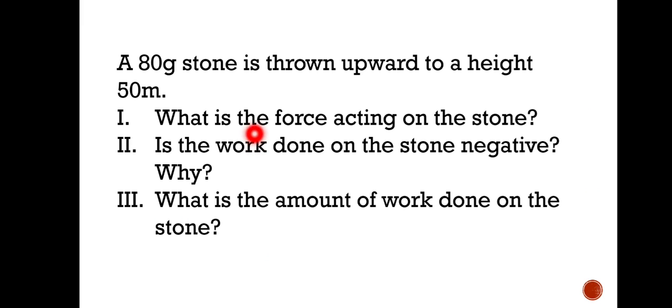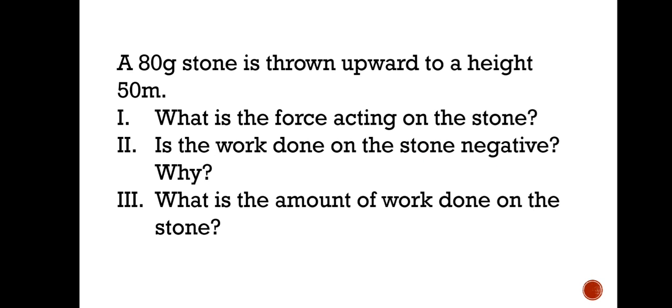Now see, a 8-gram stone is thrown upward. This is one of the examples for negative work done, correct? So when a stone is thrown upward up to a height of 50 meters, what is the force acting on the stone? When it is going up, there is some force acting on it slowing it down, that is the gravitational force. The gravitational attractional force causes the slowing down of the stone, correct? Now, is the work done on the stone negative? What will you say? Because the force is acting downward and the stone is going upward. So it's very clear that the gravitational force causes the slowing down of the stone, no?